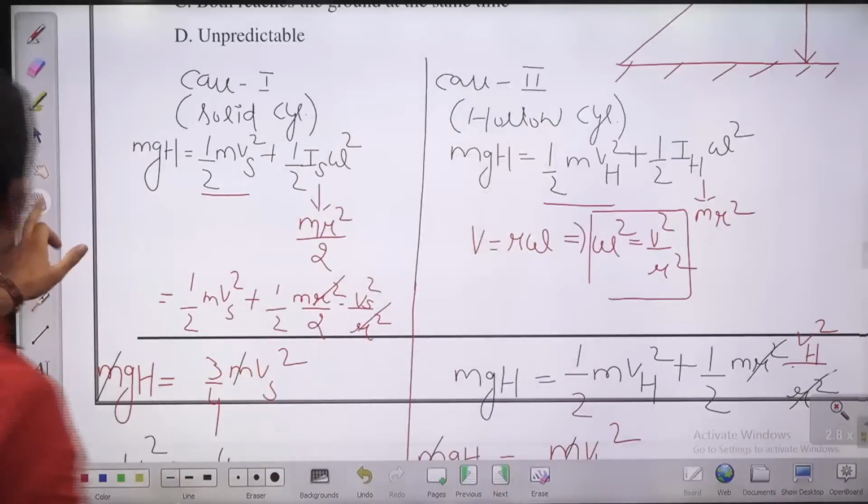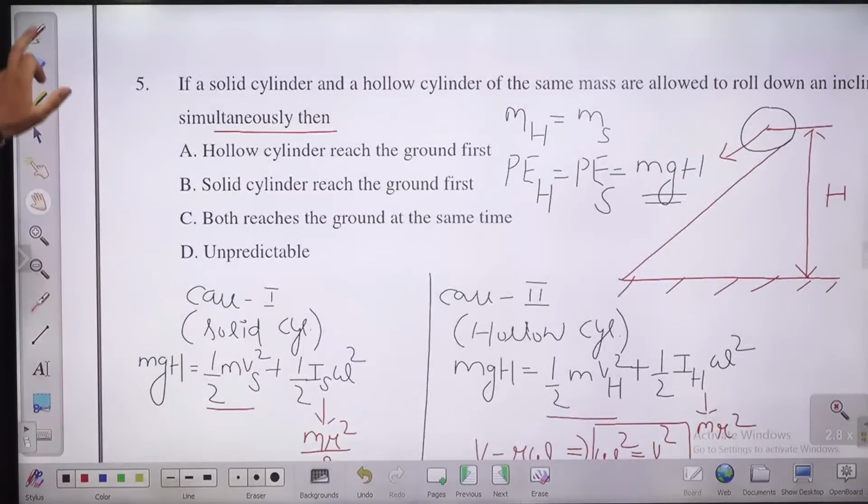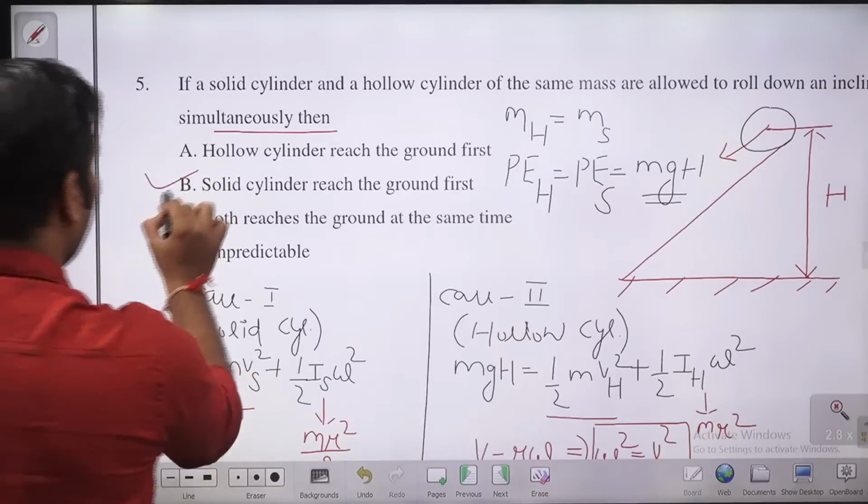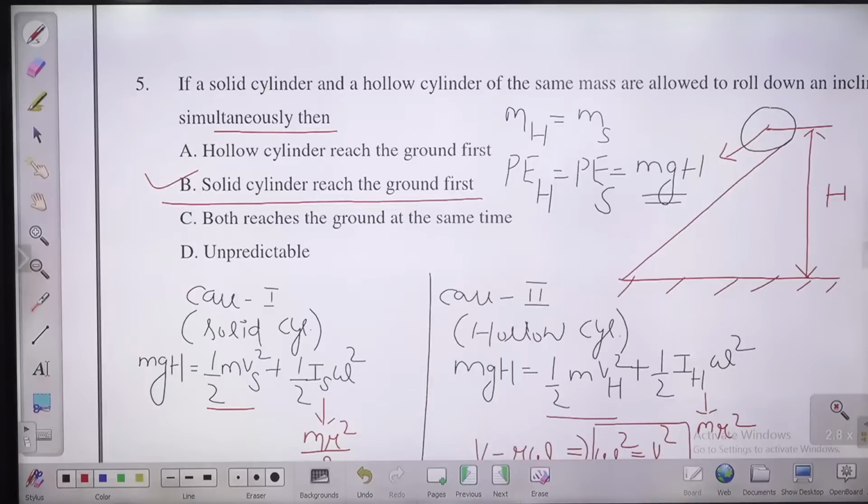So the answer for this question will be what, guys? The answer will be solid will reach the ground first. B is the right answer. Very good question, guys. I hope it is very much clear to all of you. B is the right answer.